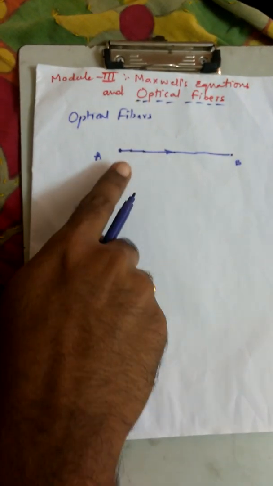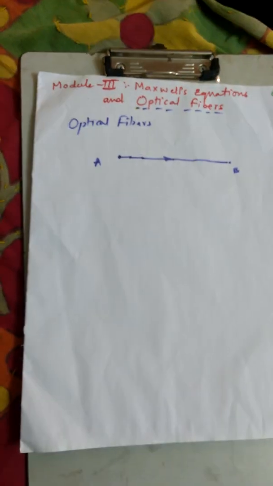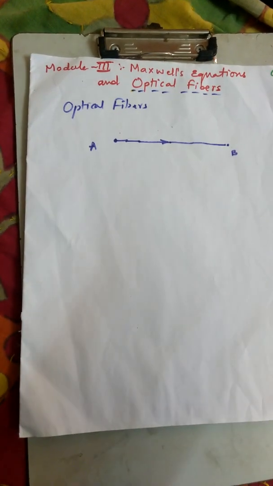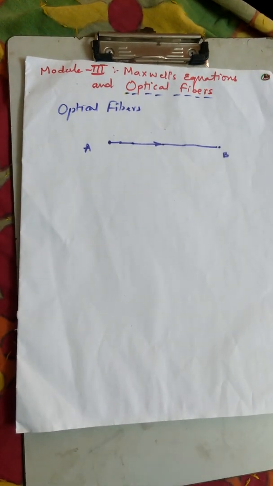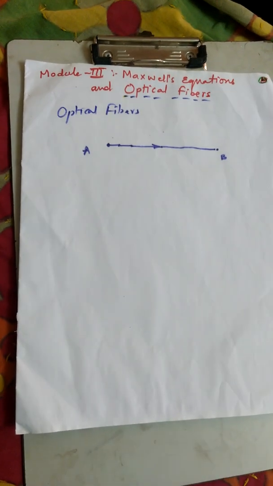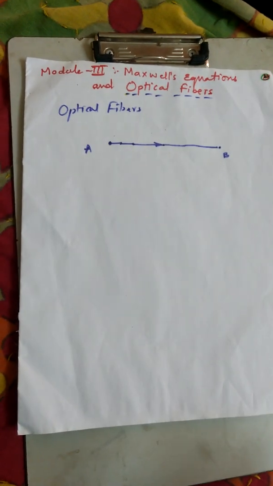So I can say that it is actually a channel through which light propagates from one point to the other point. You may ask one question: is it useful for transmitting light used for illuminating a room? No, we are not using optical fiber to send light for illuminating a darker area. We don't want that. We are only using the optical fiber to send information from point A to point B.